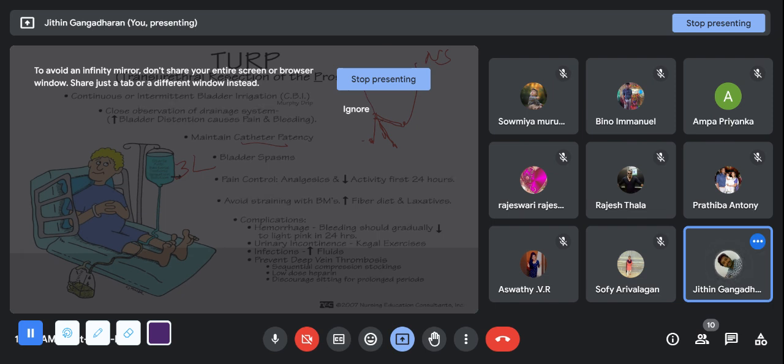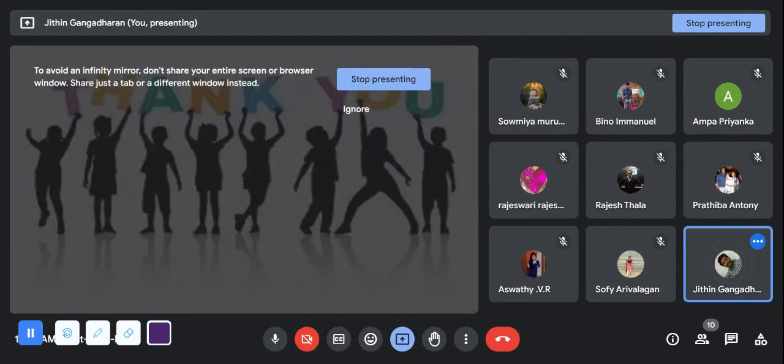The main complications are hemorrhage, which we have discussed. The bleeding should decrease to light pink in 24 hours, which means after 24 hours the urine should be clear. If there is urinary incontinence, Kegel exercises will be given. Infection can occur, so you have to increase the fluid intake. Deep vein thrombosis is a risk because the patient is on the bed itself. To prevent it, compression stockings can be given.